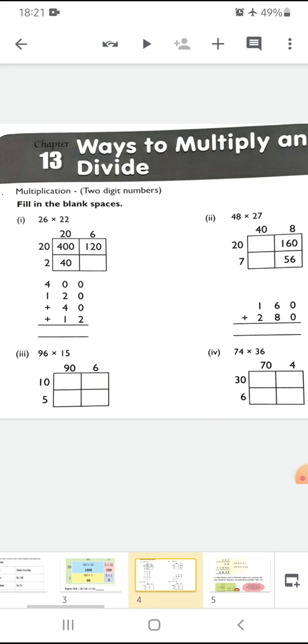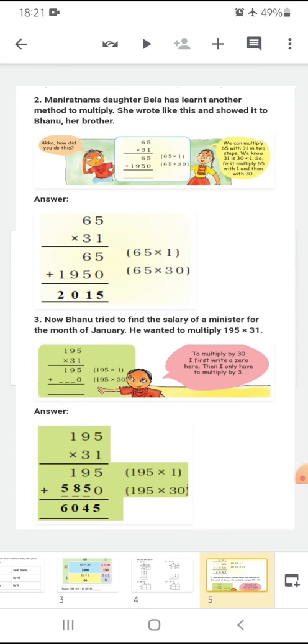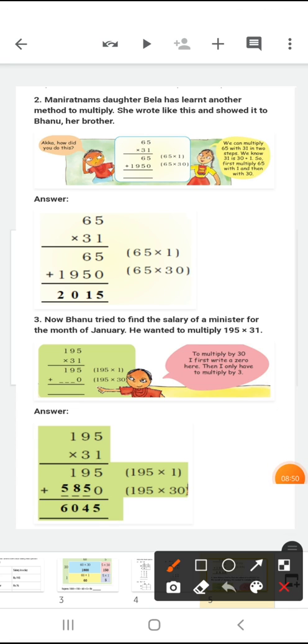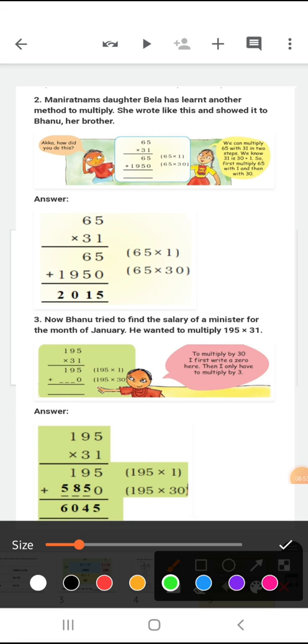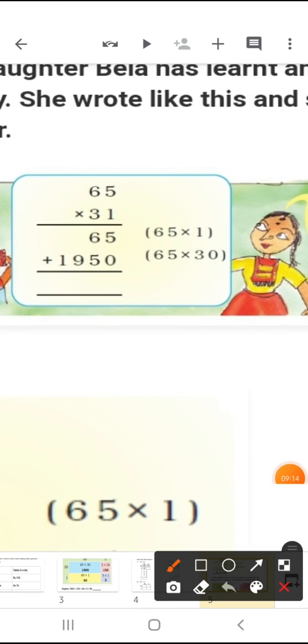Now let's see the next one. Now for solving the questions, same thing, as we know that a simple method is also there, as we have always done the simple method. So Mani Ratnam's daughter Bela is there, and she learned another method of multiplying. So she did like the question, means 65 multiplied by 31, like this. As you can see here, it is this simple multiplication as we do.